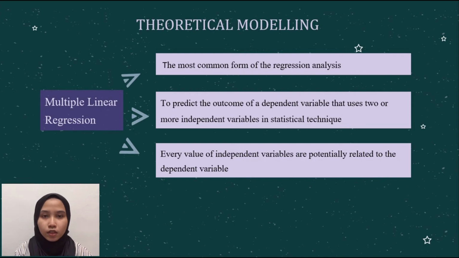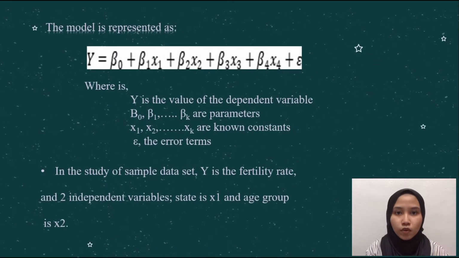Multiple linear regression is the most common form of regression analysis and is used to predict the outcome of a dependent variable from two or more independent variables. Here is the model: Y equals B0 plus B1x1 plus B2x2 plus B3x3 plus B4x4 plus E. Y is the dependent variable. B0, B1, B2 are parameters, x1 and x2 are variables, and E is the error term.